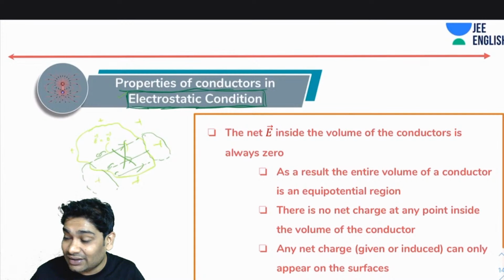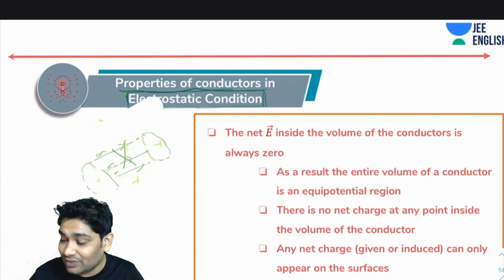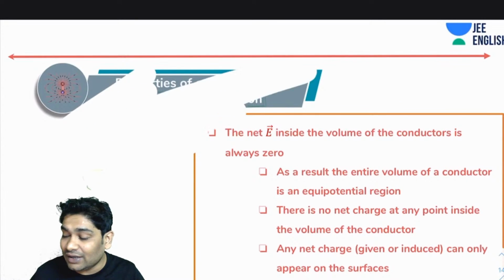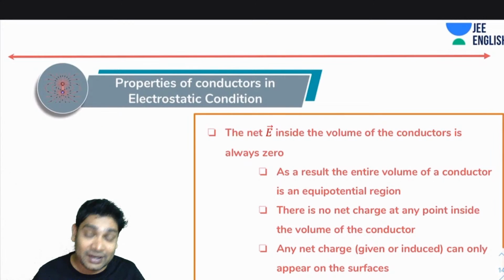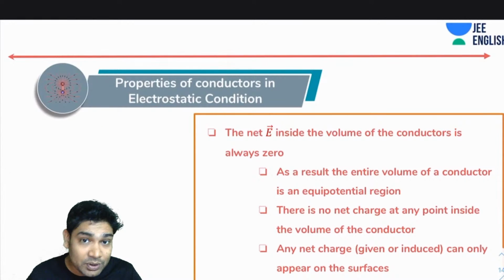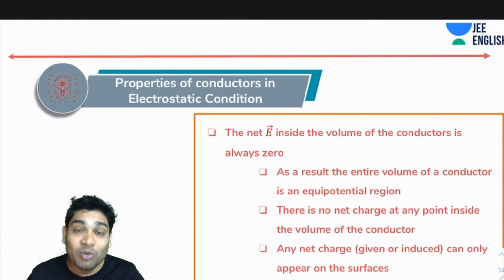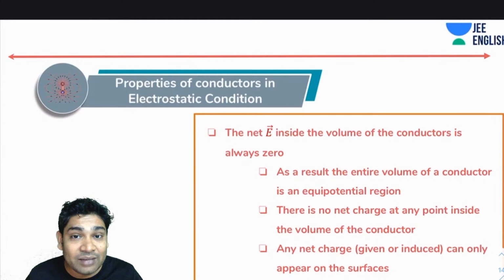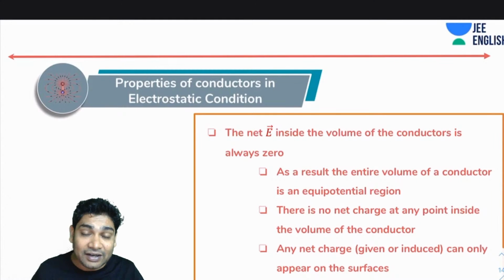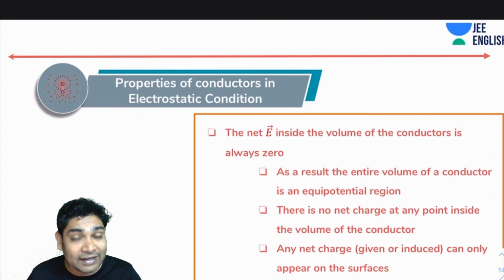I am saying, the moment you see that a conductor is in electrostatic condition, which means that there is no charge movement happening anywhere, I can immediately conclude that the net electric field inside must be zero.